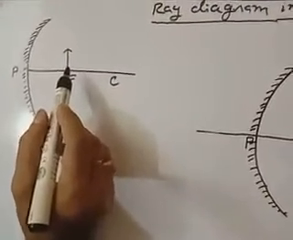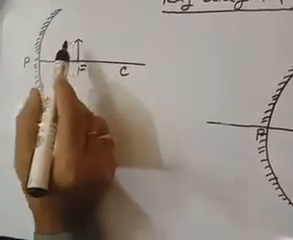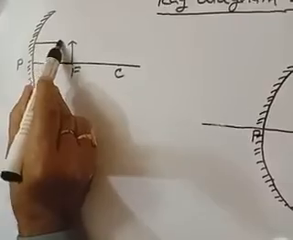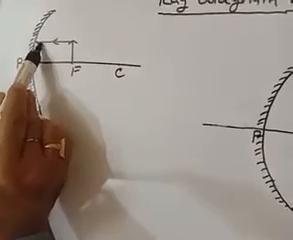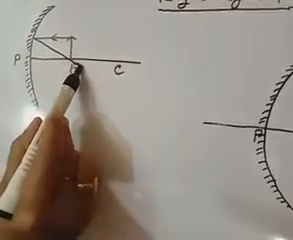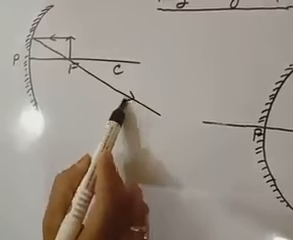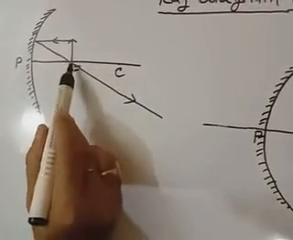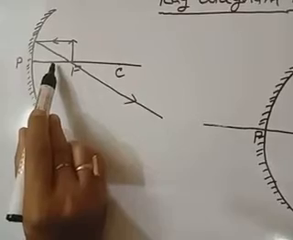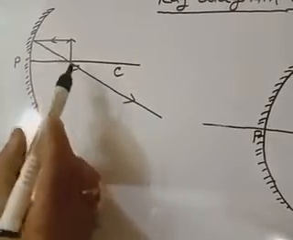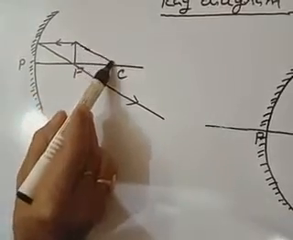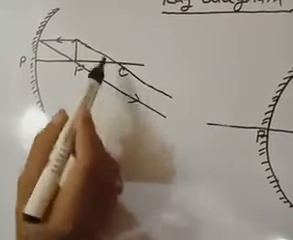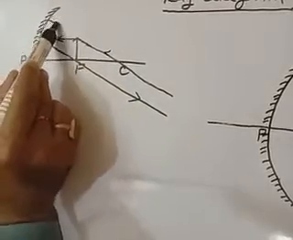Let us see. When the object is placed at principal focus, one ray will be parallel to the principal axis, and you know if a ray is parallel to the principal axis, it passes through the principal focus after reflection. Since the object is at principal focus, here there is no separate principal focus. In the second case, one ray will pass through the center of curvature, and it will be incident here.